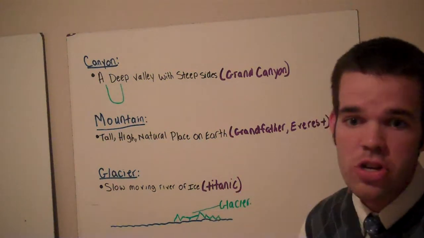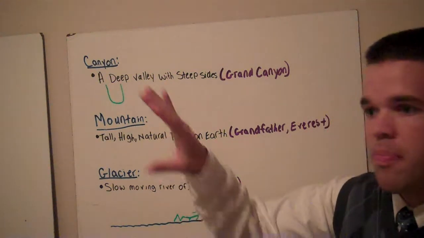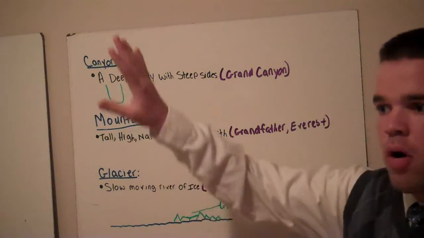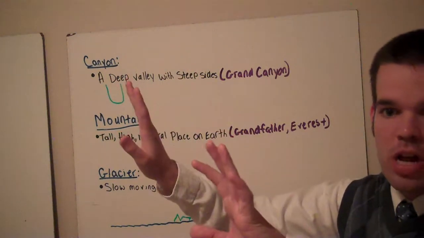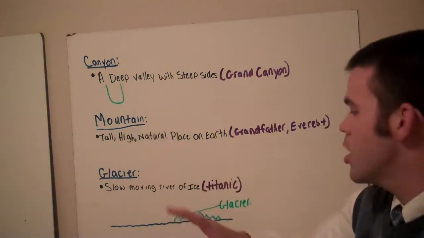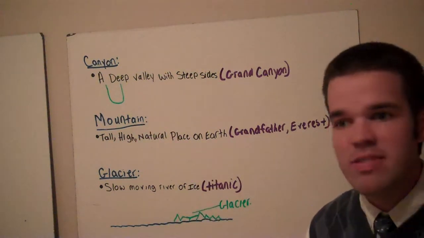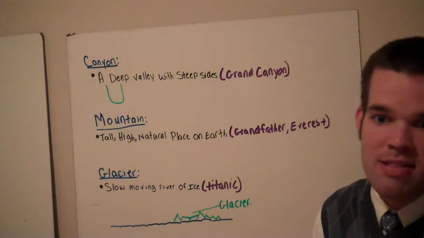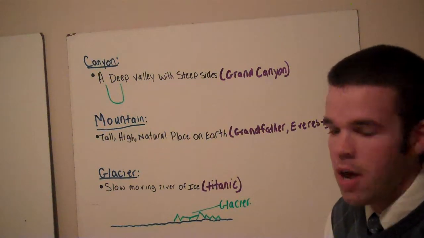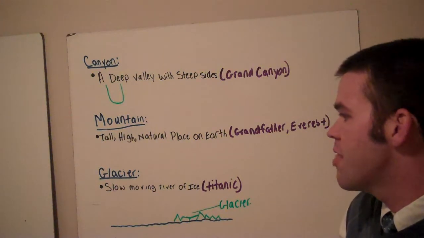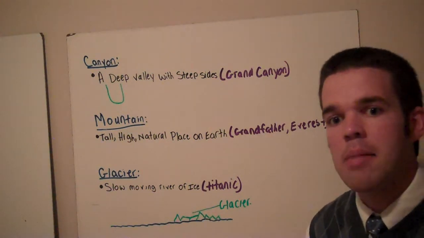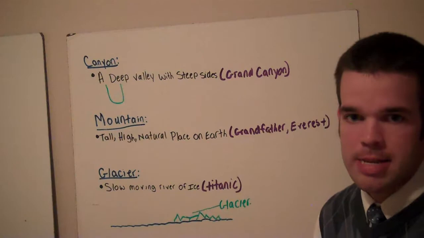There are still glaciers around today, around the North Pole region, around the northern part of Canada, northern part of Europe, in the North Atlantic region of the world. There are a lot of glaciers that still exist. So don't think just because the Titanic hit it that all the glaciers are gone. Glaciers do still exist today. This ends the vocabulary for the geography unit.